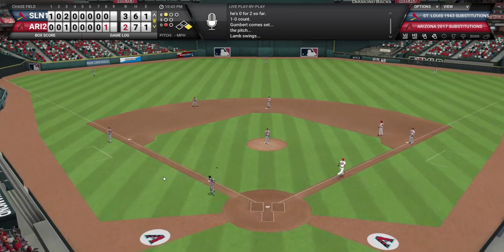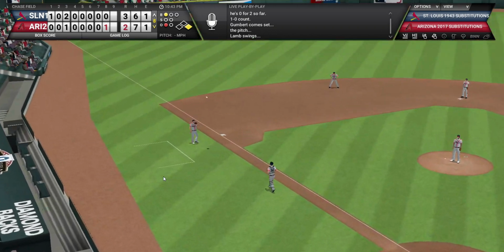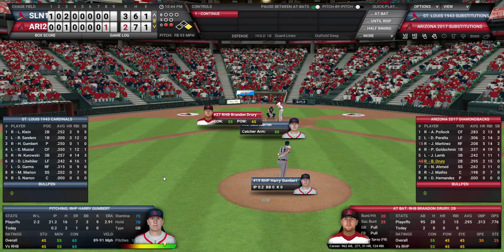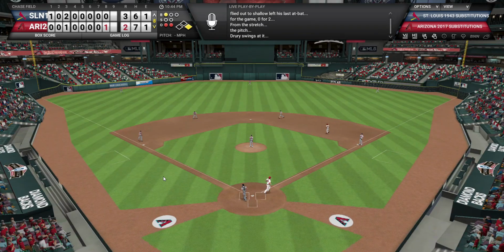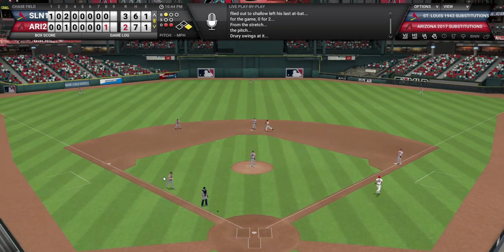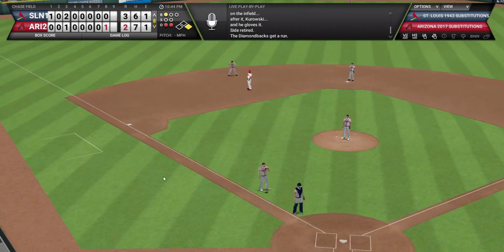Jake Lamb pops up. That'll help. If they can get one more out, they could get themselves this ball game. This inning might be the game. I mean, you had first and third, nobody out. To only get one run might actually be a big killer. Drury's trying to prevent that. With one ball, no strike, he won't. He's going to pop up as well, and the Cardinals escape with limited damage.